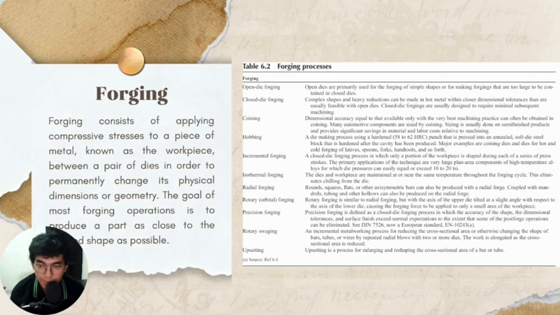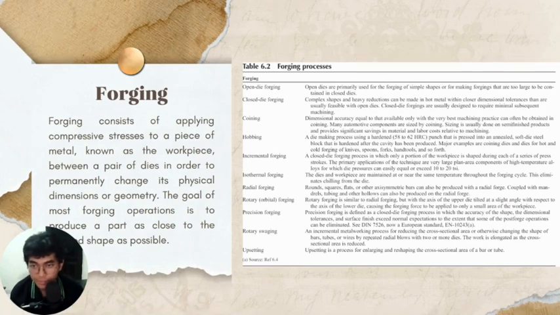The various types of forging processes are listed in the table beside. Here is the table. You can stop the video and read it by yourself because I will add several types of forging process that I did not list in the table beside.